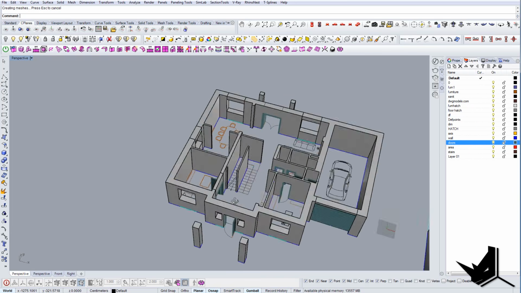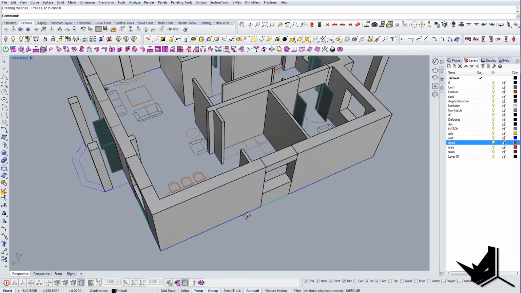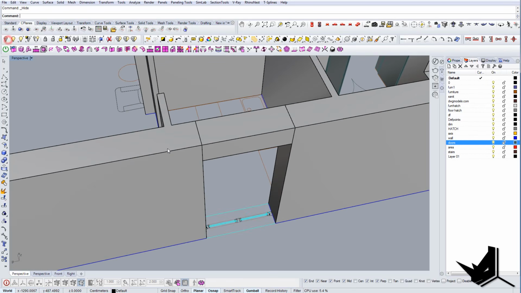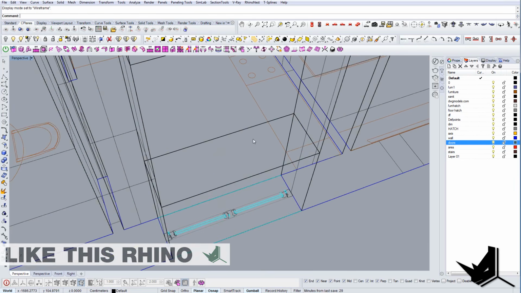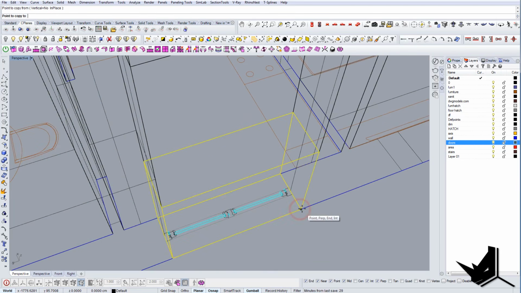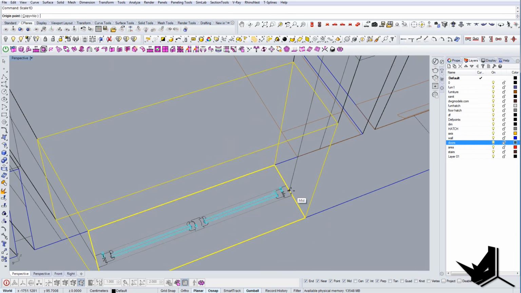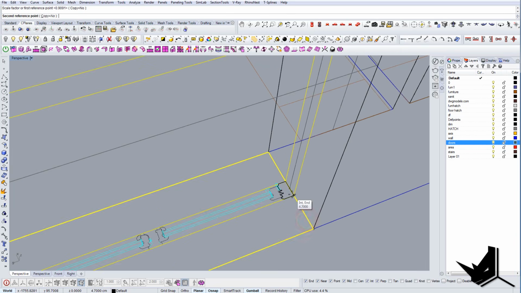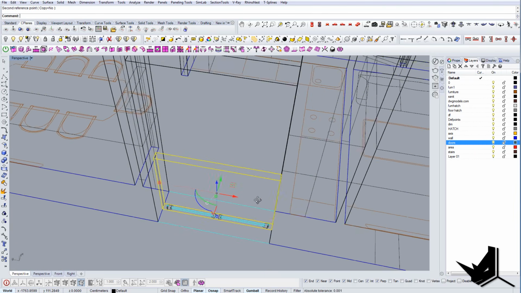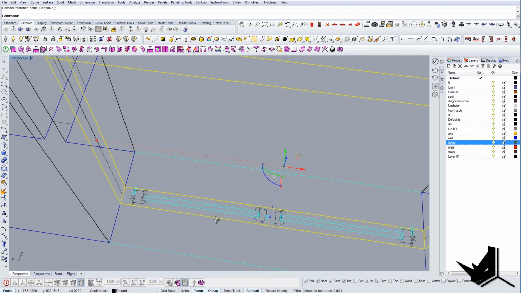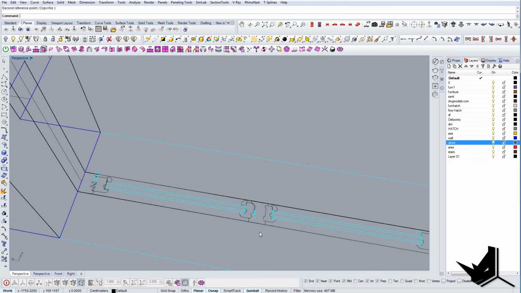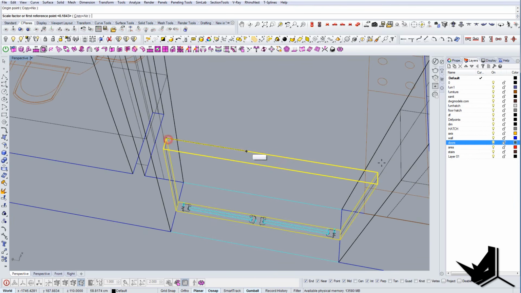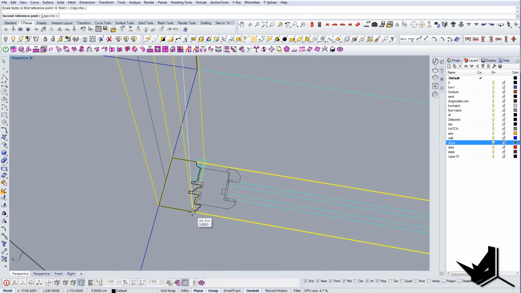The next thing we want to do is create the windows, and I'll use this bottom element as a guide. I will copy this element in place, then hide one, and use scale 1D to get it to the proper dimensions, like so. So I know that my window will be this kind of shape. I'm going to use scale 1D here and bring them to here.